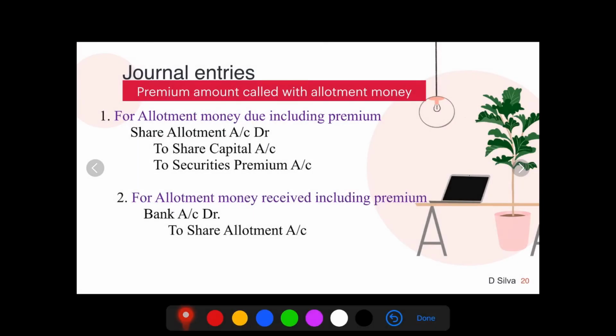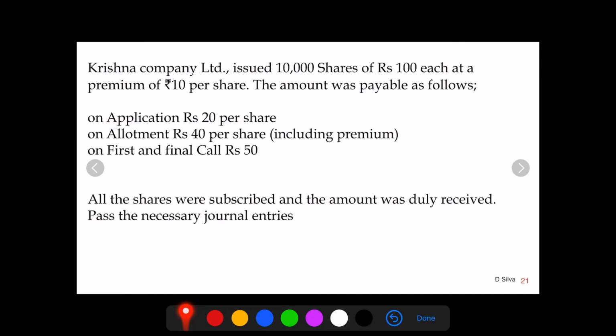Let's look into the journal entries when the allotment money is due including premium. Share allotment account debit to share capital account, to securities premium account. The securities premium amount, the excess of money, is credited because the amount being received is a gain for the business. The second journal entry is for the allotment money received including premium: bank account debit to share allotment account. Let's work out this problem.